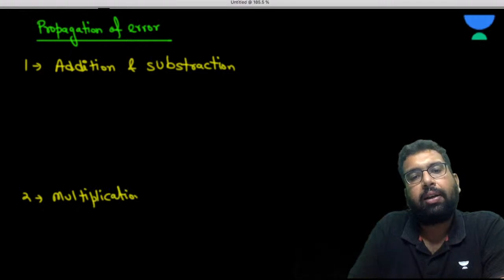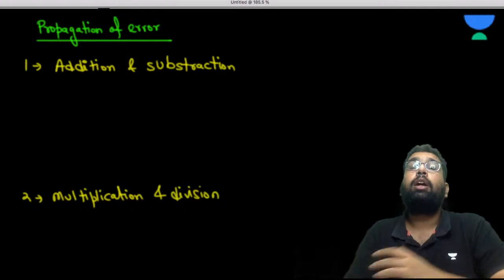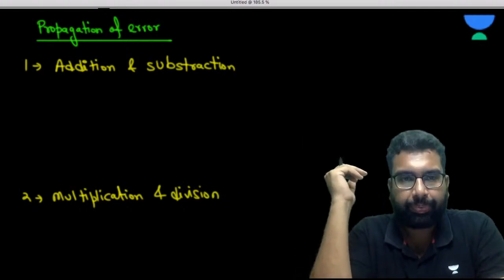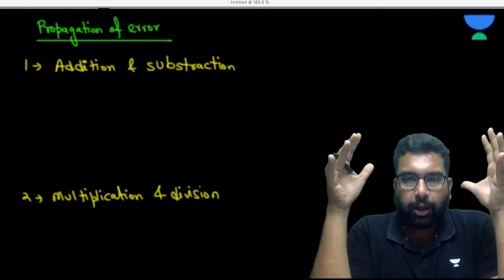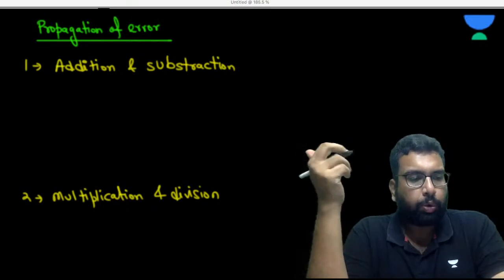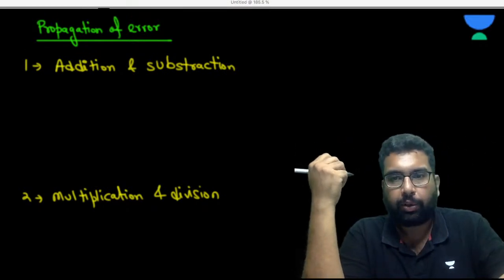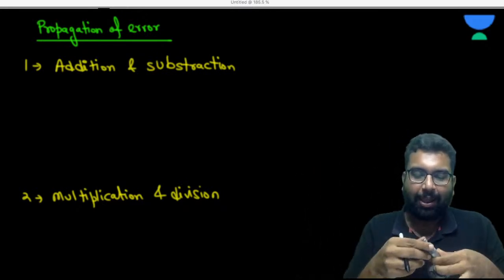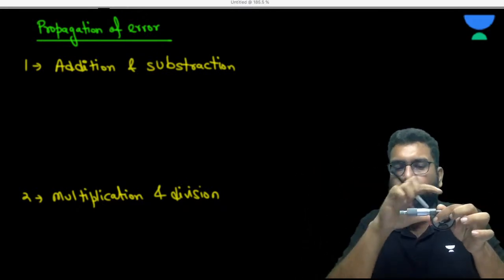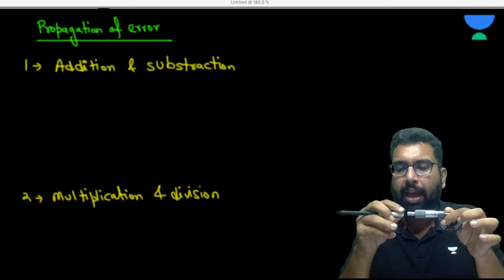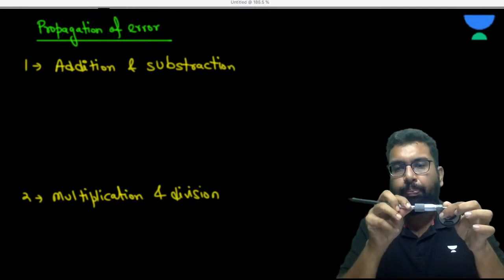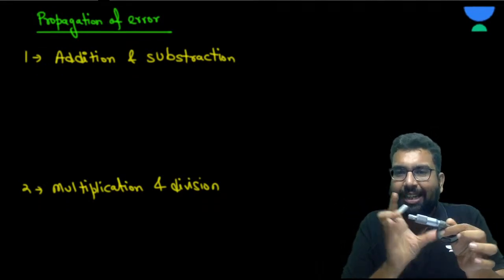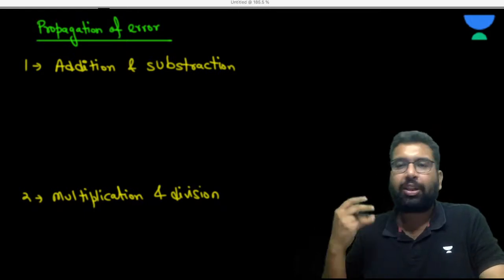Multiplication and division. So what is going to happen to the addition? See, there are two quantities. Please understand this. Let's suppose we have two lengths. This is the screw gauge I am having, just this screw gauge and this pen. Each must have some length, and I keep them point to point.